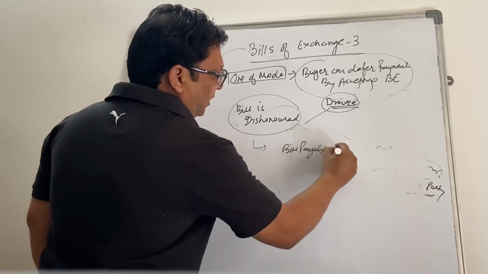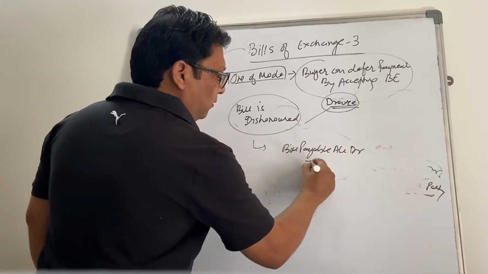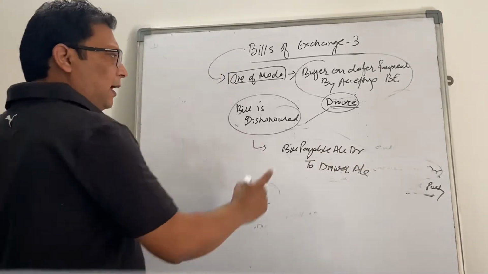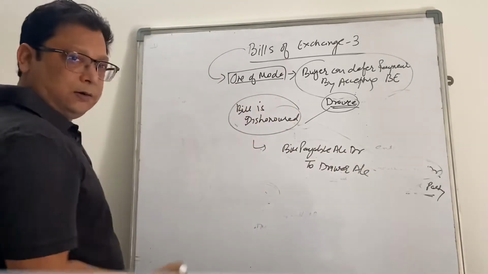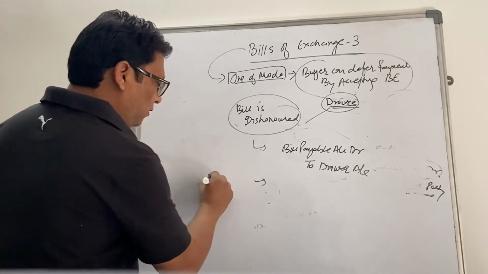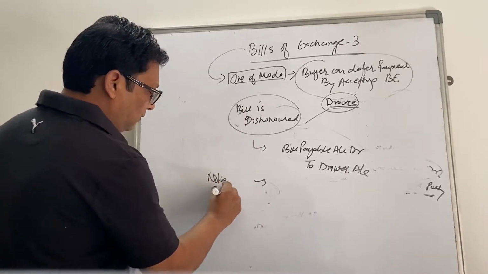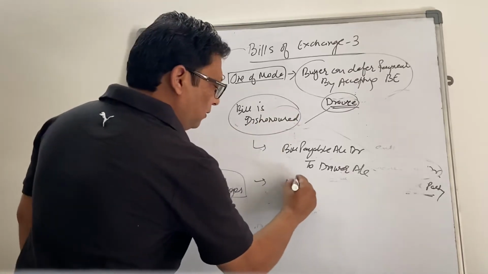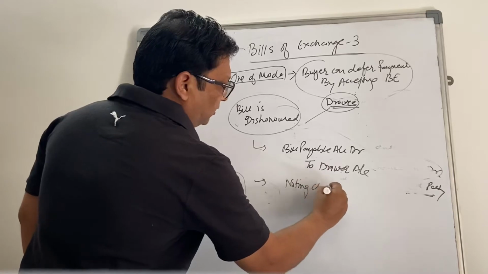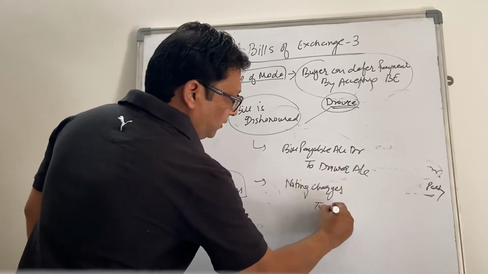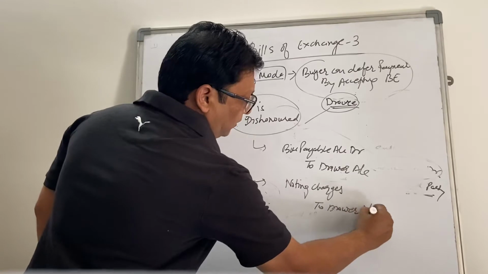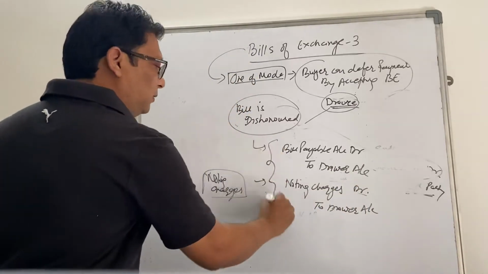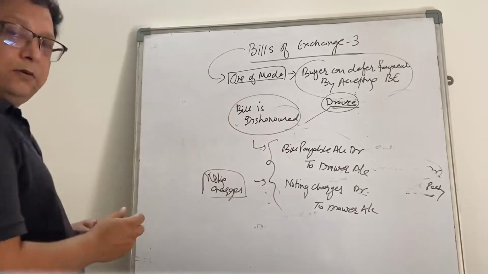We will reverse the entry, bills payable account debit to drawer account, right? And since the noting charges are paid on their behalf, and noting charge is an expense for the drawee, they will pass the entry: noting charges debit, and who has paid this? Drawer account credit. Noting charges debit, drawer account credit. These are the two entries passed in the books of the drawee.